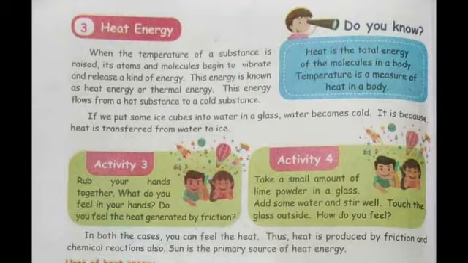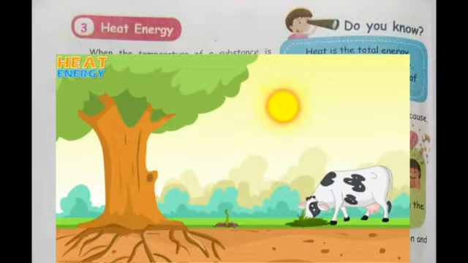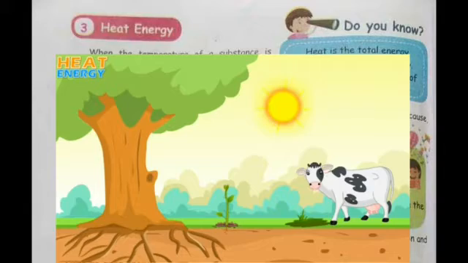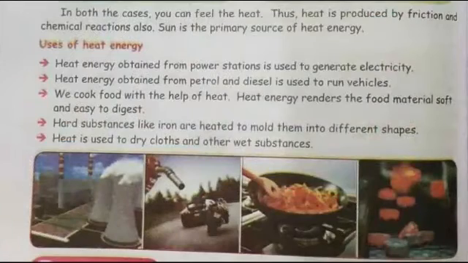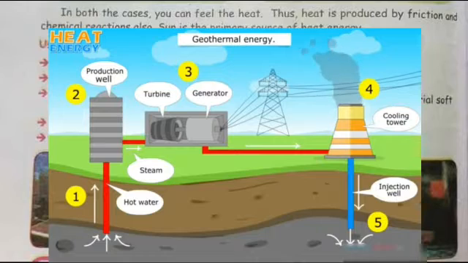So my dear children, do you know the sun is the primary source of heat energy? Because the heat energy from the sun is used by plants to make food. Let us move to the uses of heat energy. Heat energy obtained from power stations is used to generate electricity at a geothermal power plant.